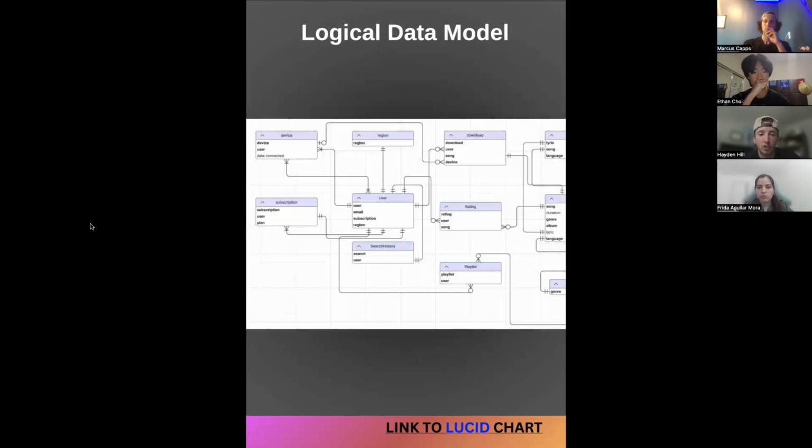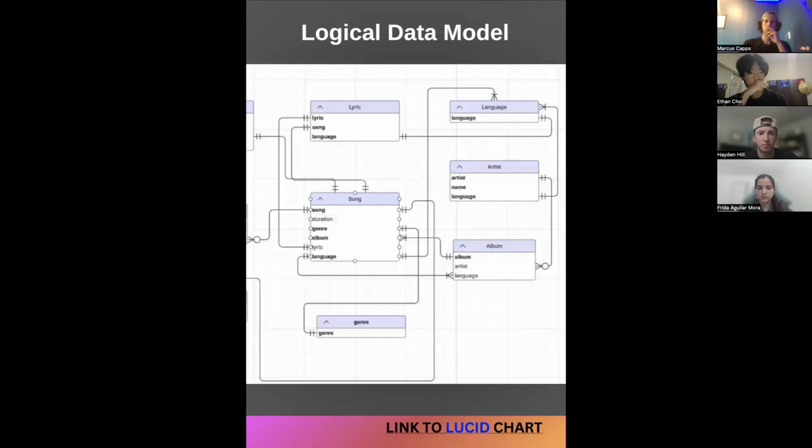Then we moved on to our logical model, where we added different attributes to each entity. We added more, such as its own subscription. We have our devices that are all connected to different users. You can have multiple devices for one user, or multiple devices for multiple users. We have different regions, downloads, ratings, and playlists. We also decided to add in search history, as that can show a lot more about user history as well. If you want to go to the next slide for me.